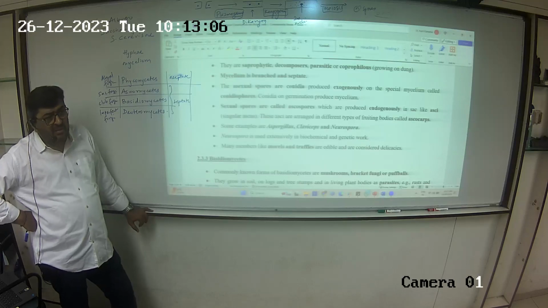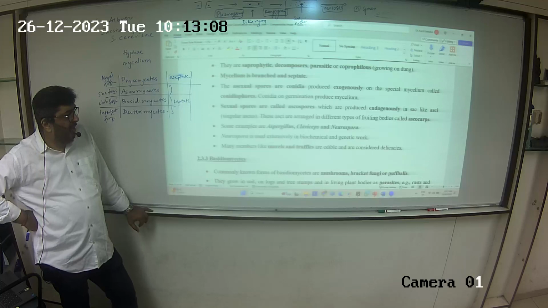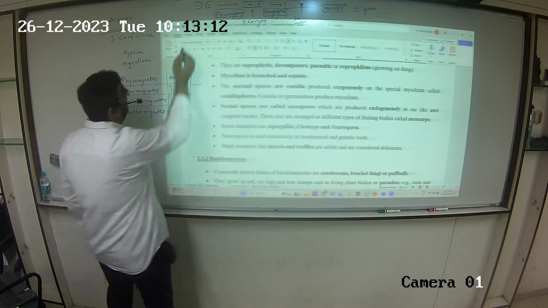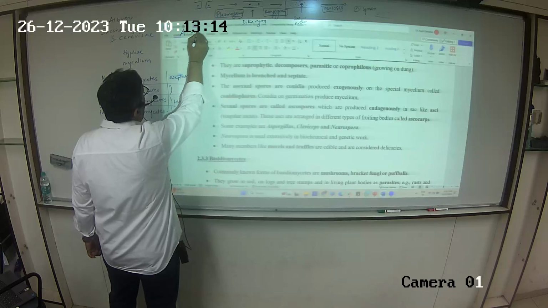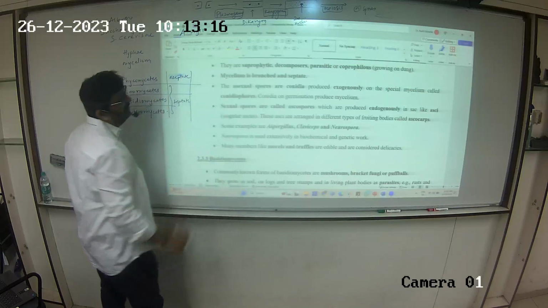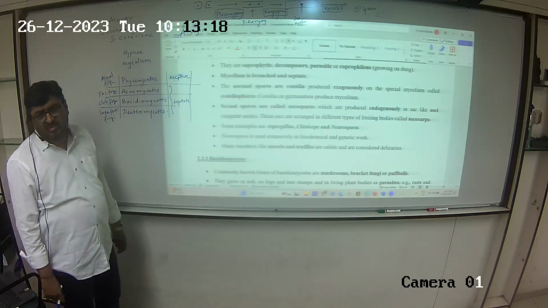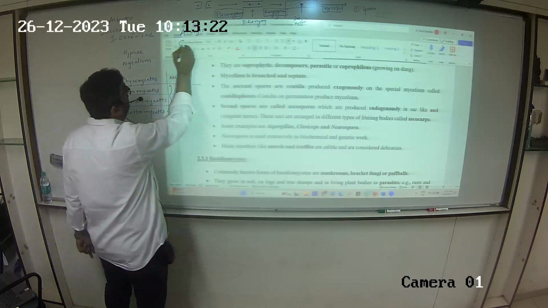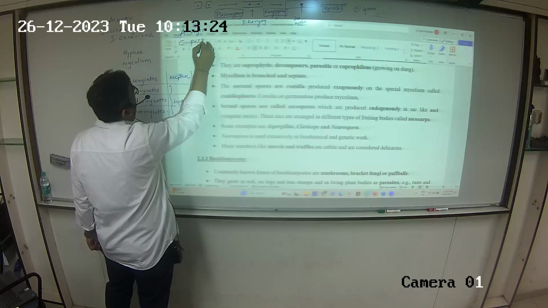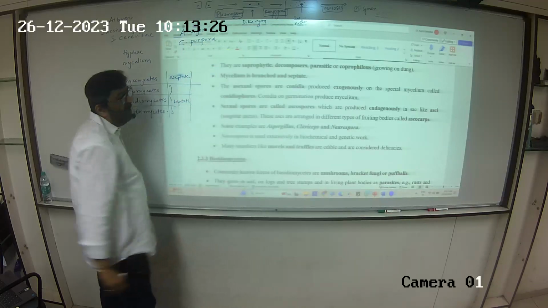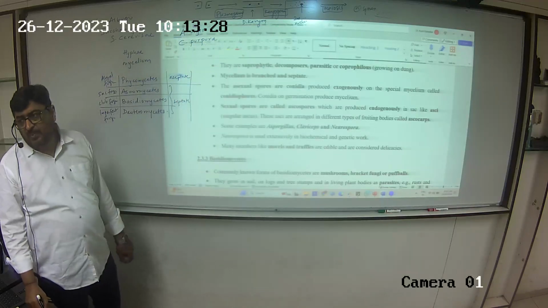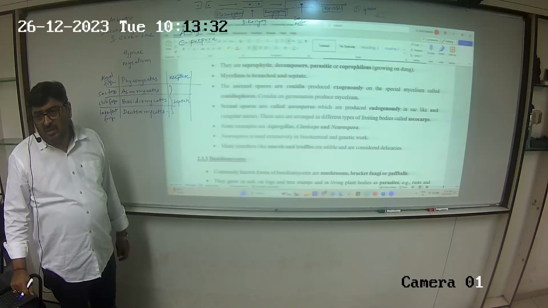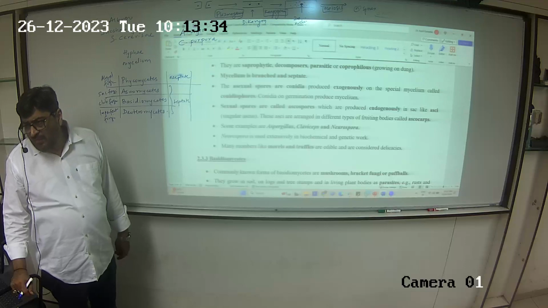So यहाँ पर ascocarps. Some examples are Aspergillus. Aspergillus niger is used for making acids. Claviceps purpurea is called ergot fungus. Claviceps is called ergot fungus.